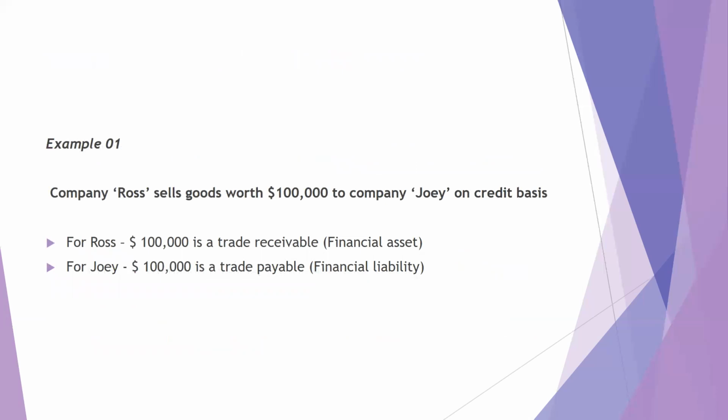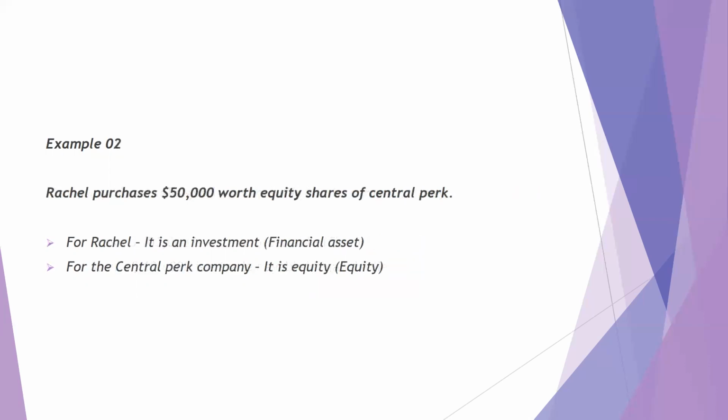Now moving on to an example. Company Ross sells goods worth $100,000 to company Joey on credit basis. So for Ross, the $100,000 is a trade receivable, which is a financial asset, a contractual right to receive cash. For Joey, the $100,000 is a trade payable, because he has a contractual obligation to deliver cash. So therefore, it's a financial liability to him.